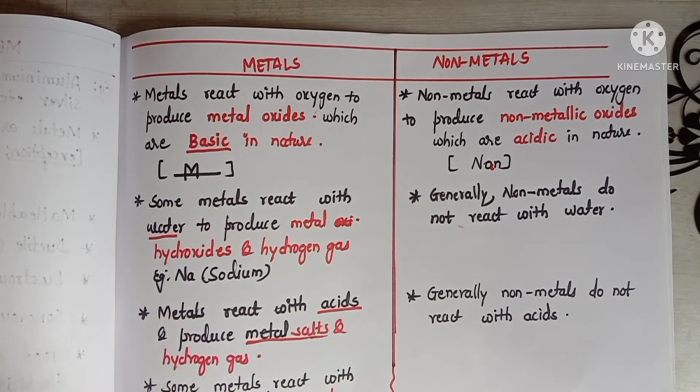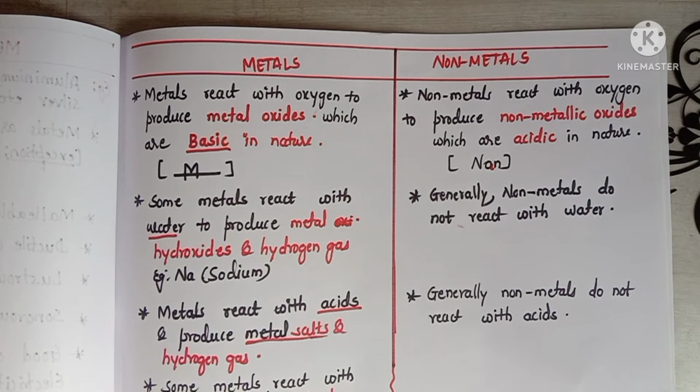And also metals react with oxygen to produce metal oxides. These metal oxides are basic in nature. Okay, and non-metals also react with oxygen to produce non-metallic oxides. These non-metallic oxides are acidic in nature. So how to remember this? The metal oxides are basic in nature and non-metallic oxides are acidic in nature.